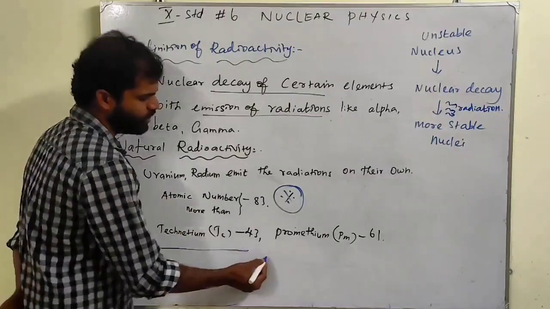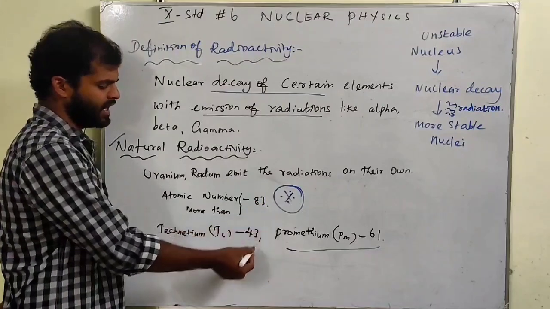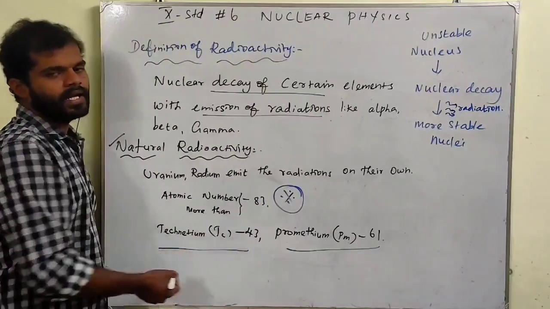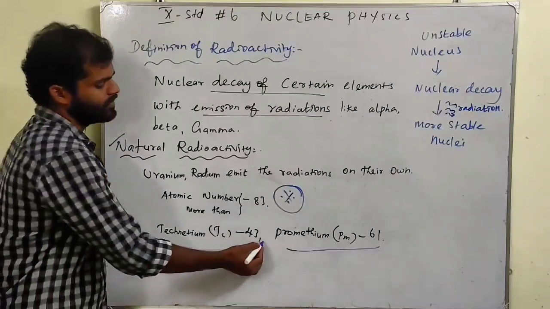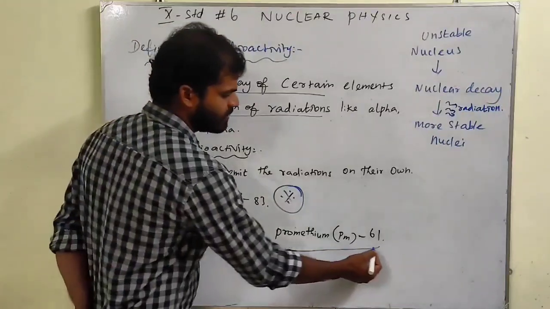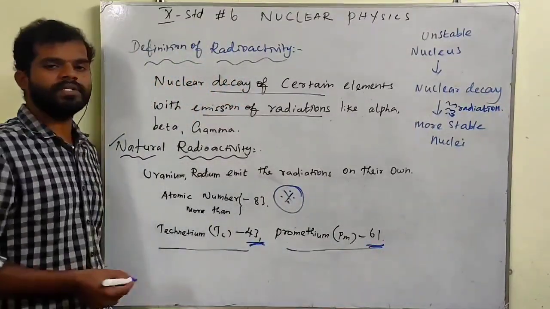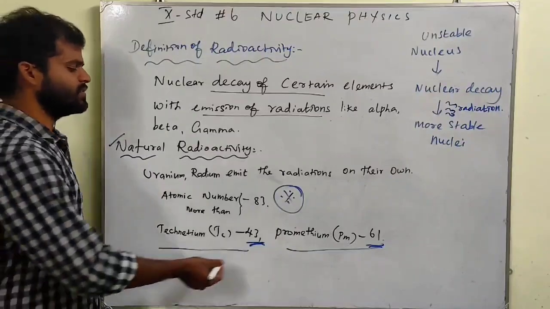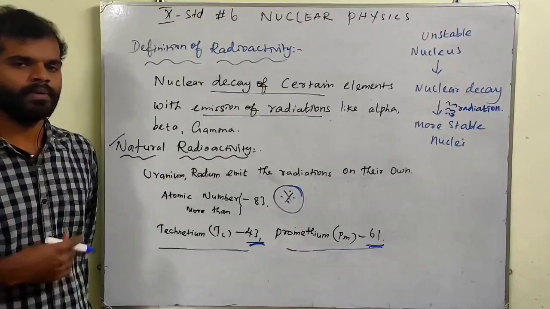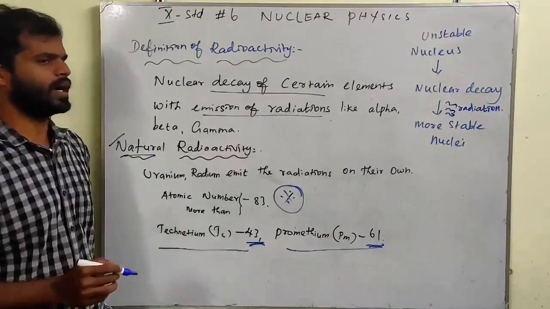So we have two elements which have very less atomic number, which means less than 83. Technetium is the element that can emit radiation, with atomic number 43, and promethium, with atomic number 61. They also can emit radiations. Other than these two elements, all the other elements which have more than 83 can emit radiation on their own. They are called natural radioactivity.